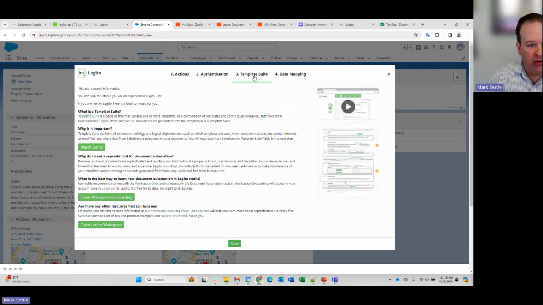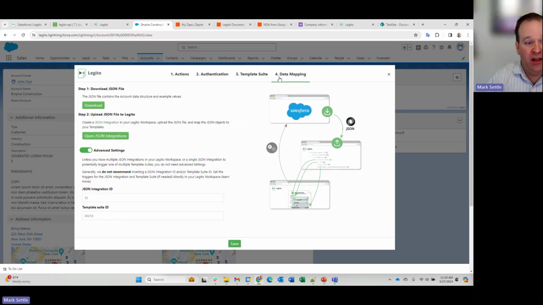After that, I need to make sure I have a template suite. So this tab is actually mostly informational. So I'm going to go into Legito, make sure I have my template suite set up, and then finally I need to set up my data mapping. And here it tells you exactly what we're talking about here with that JSON integration and the power of that.